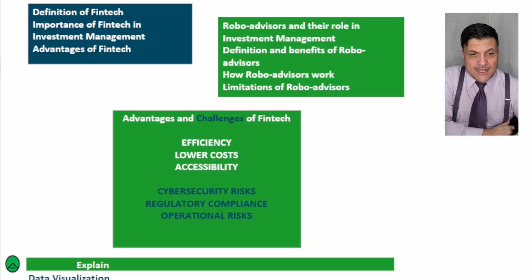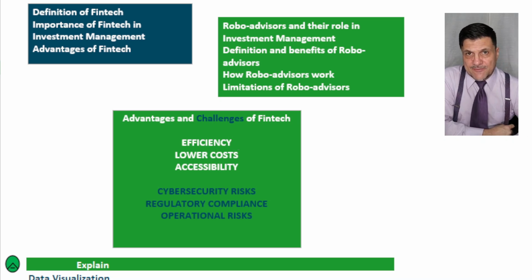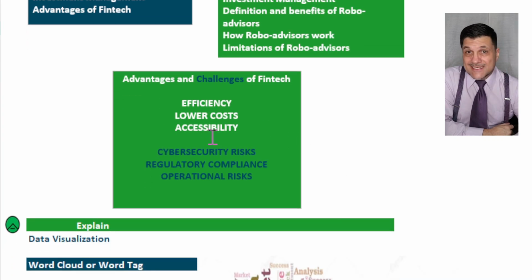There is a news provider called the Robo Report, which gives you the performance of those robots so you can analyze how it's going. The younger generation is very comfortable with robots, so that's definitely something we cannot ignore. So there you go: efficiency, lower cost, accessibility.